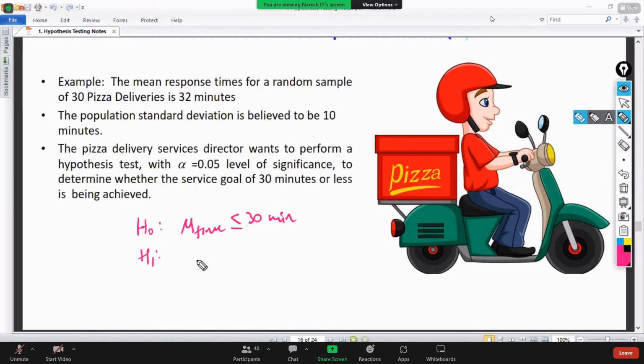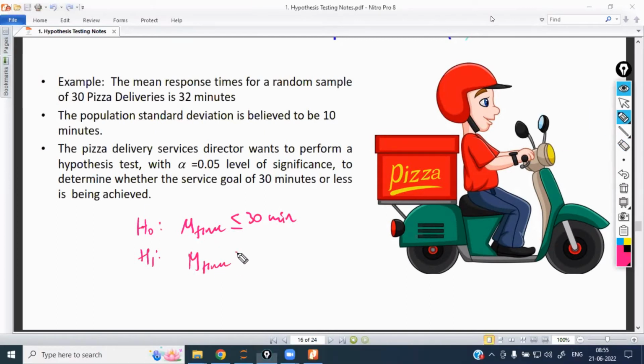Minutes. The alternate hypothesis is that the mean time is greater than 30 minutes. If it is greater than 30 minutes, they are going to take action. They are going to solve that by adding something. Okay, what type of action are they going to take? There are multiple choices.